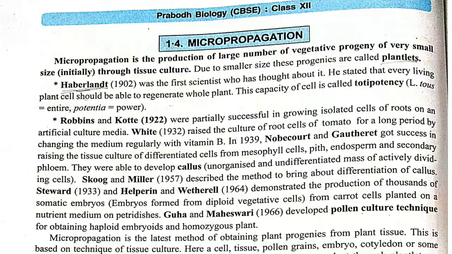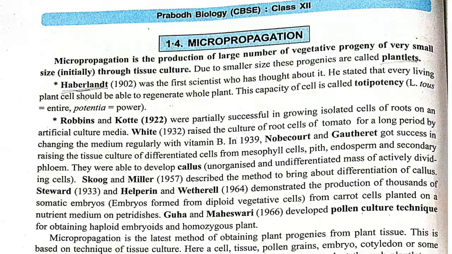Today we will learn about micropropagation. It is the latest method of plant tissue culture, and the definition of micropropagation is the production of a large number of vegetative progeny of very small size with the help of tissue culture, and these small progenies are known as plantlets.